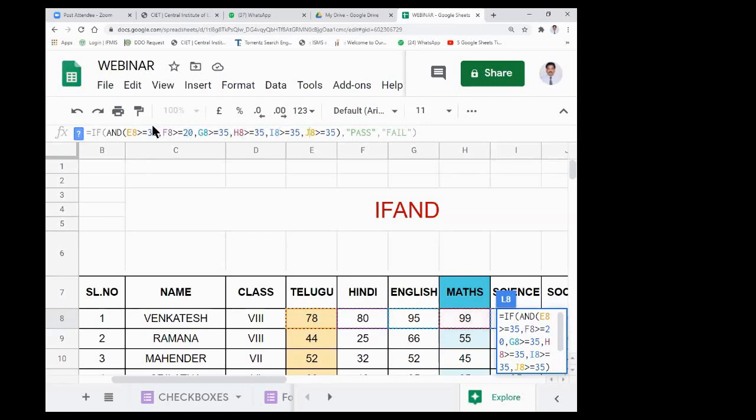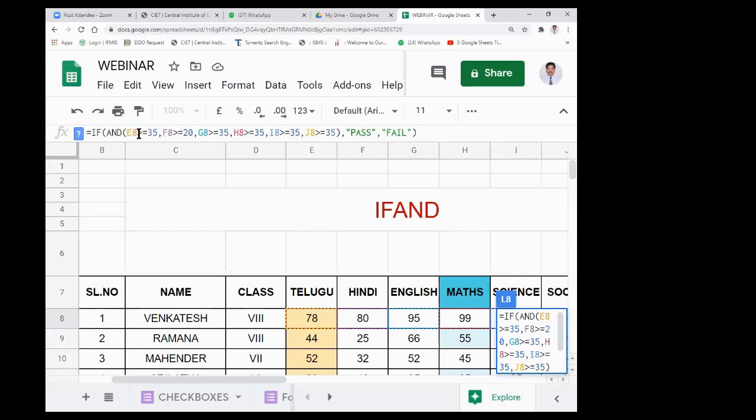One thing you see before these brackets, I gave here the function AND. AND means that all the conditions I gave within the bracket should be satisfied. If all the conditions are correct, only then it goes to the result pass. If any one of these conditions is not satisfied, then the other result will be declared. So AND is important here.